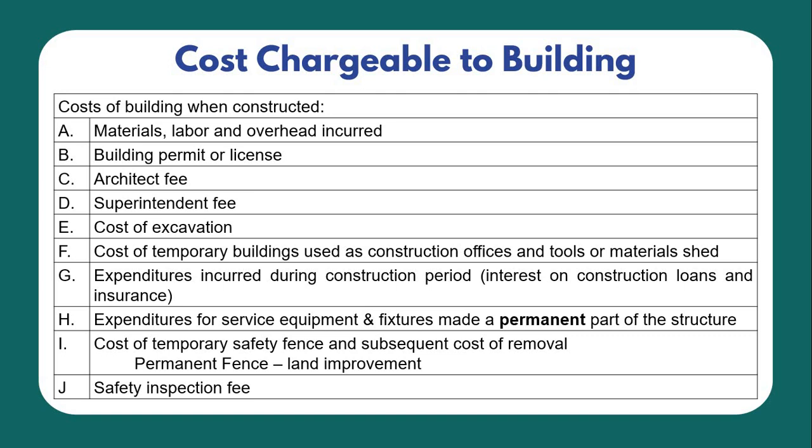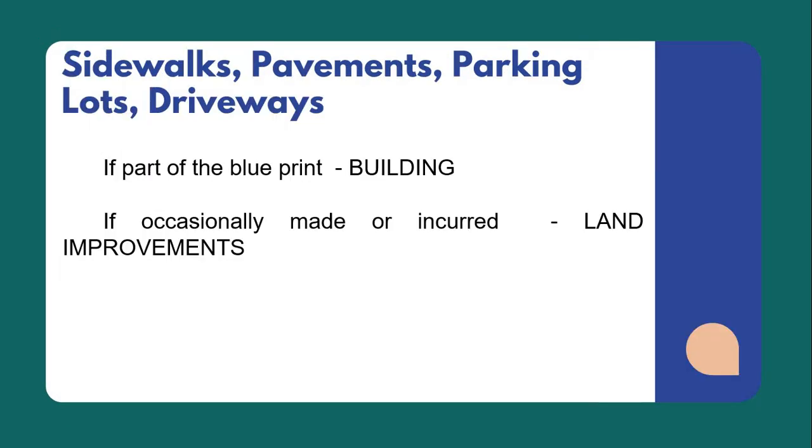Next, cost of temporary safety fence and subsequent cost of removal. If it is a temporary safety fence, that could be part of the cost of the building. But if it is a permanent fence, that is land improvements. And last but not the least, safety inspection fees. Then sidewalks, pavements, parking lots, and driveways. If it is part of the blueprint, then it will be part of the building. But if it is not part of the blueprint or is only occasionally made or incurred, then it will be accounted separately as land improvements.